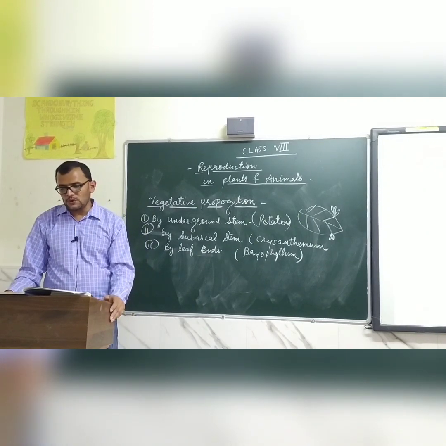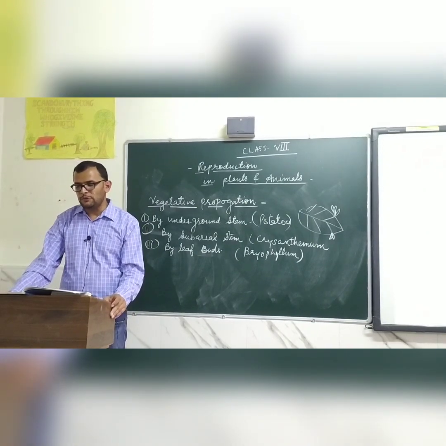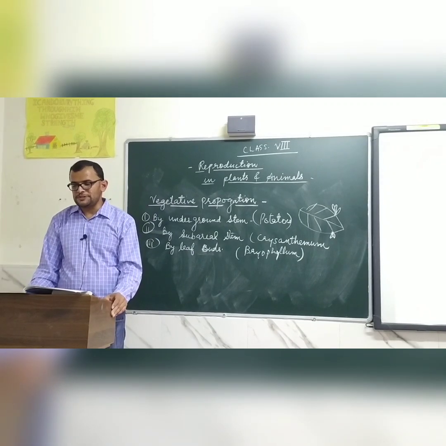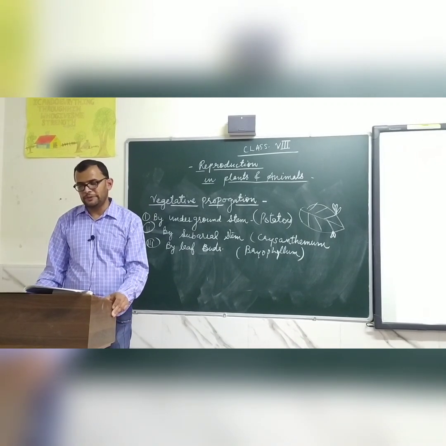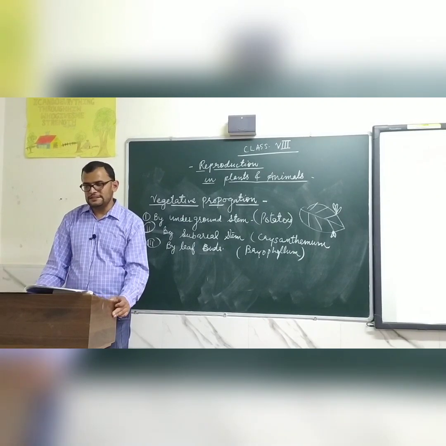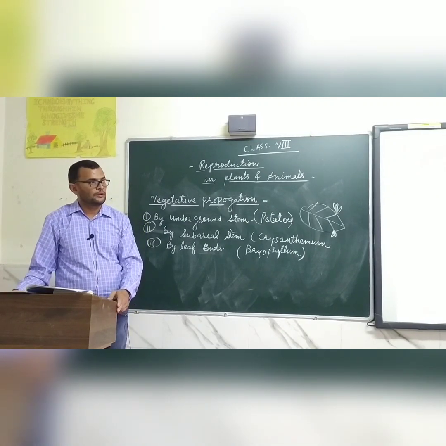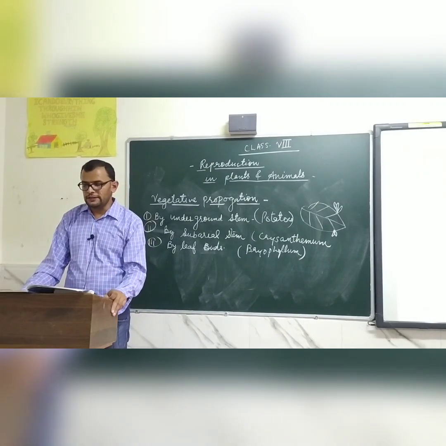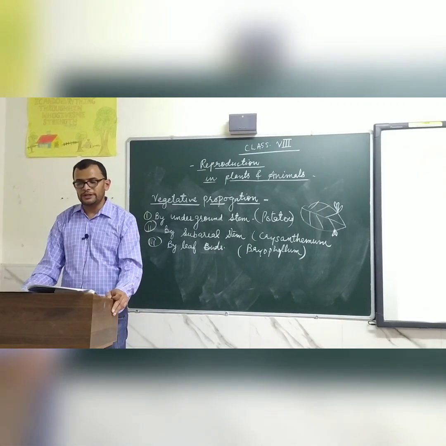Vegetative propagation allows a plant to produce a large number of offspring in a short time, but these are not dispersed far and usually grow near the parent plant. This results in competition, because all are grown near the parent plant, and they do not get the proper amount of nutrients.